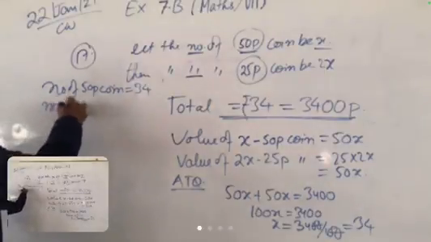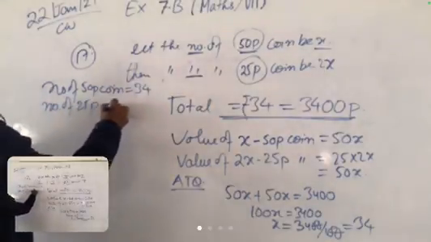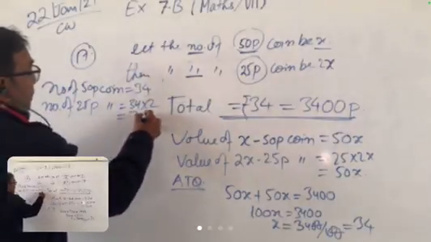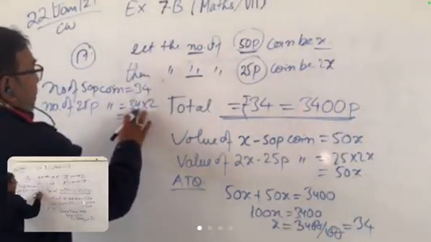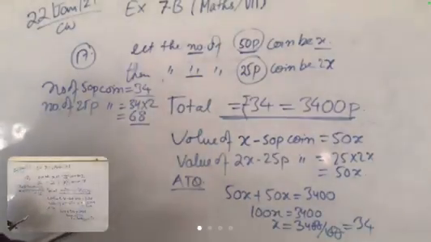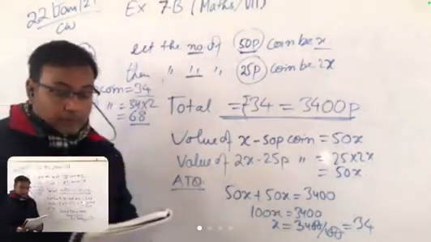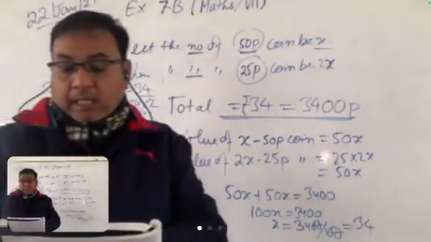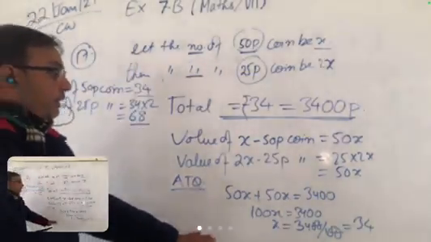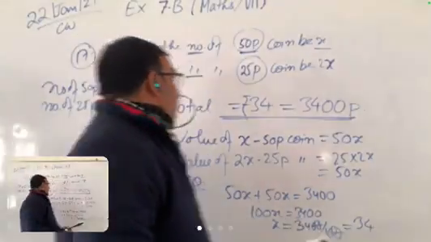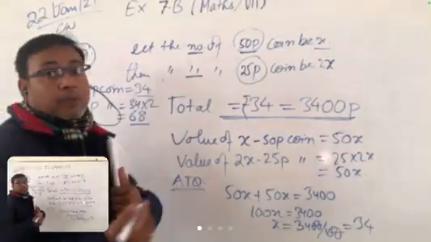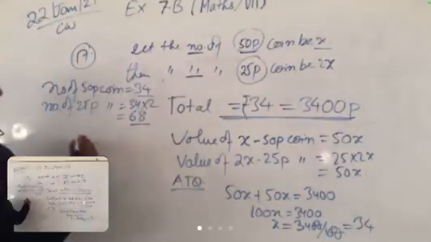The number of 25 paise coins is 34 into 2, which is equal to 68. How many coins of each kind? So we just have to find the total number of coins. Now the total number of coins, you have to add 68 and 34.